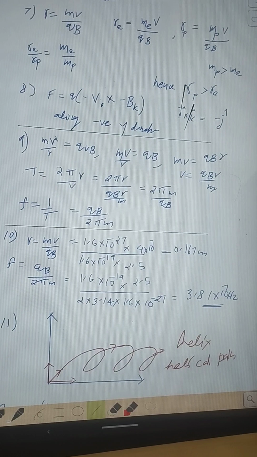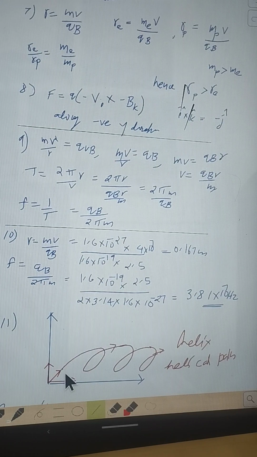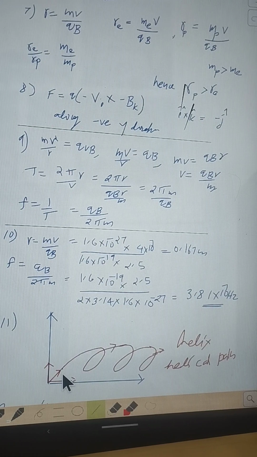Suppose there exists a magnetic field, which may be uniform, and the charged particle is entering at an angle theta. If the value of theta is not 0, not 90, not 180 degrees, we know that if it is 0 or 180 degrees there will be no deviation, and if it is 90 degrees the force will be perpendicular to velocity and it will undergo a circular path.